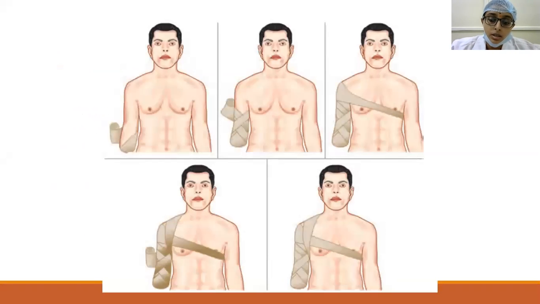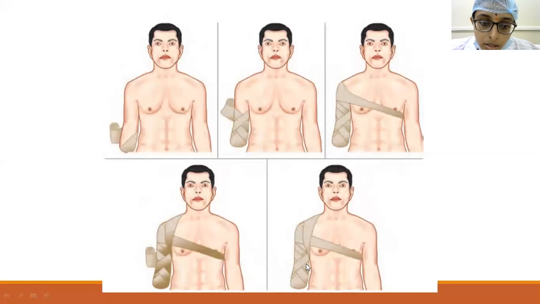So here, coming to the stump bandaging, to prevent edema formation, subsequent infection, hematoma, and other complications, proper bandaging of the stump should be done. Here you can see the pattern in which the bandaging is being done, and here it is applied across the chest to prevent the slipping of the dressing.